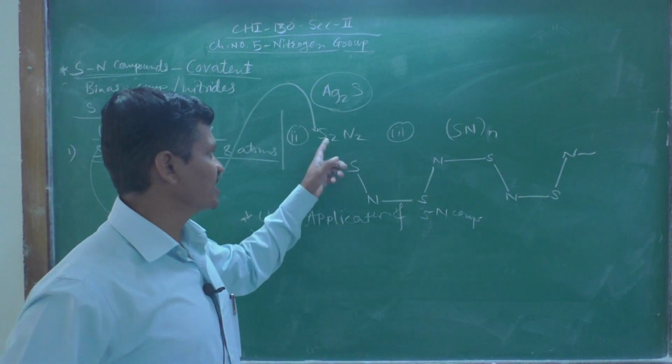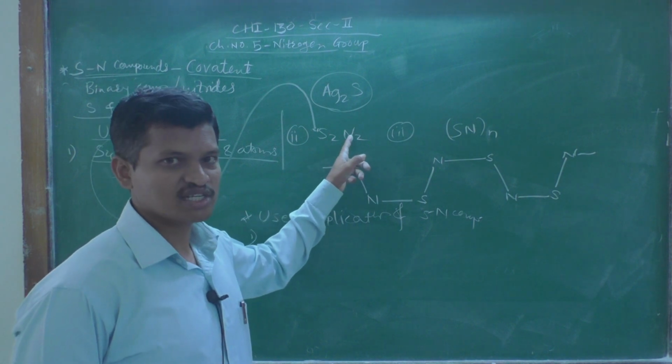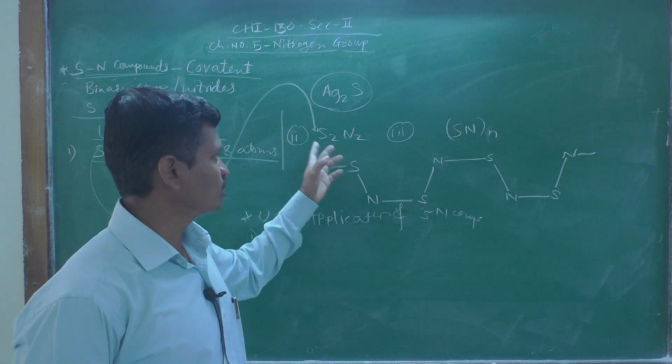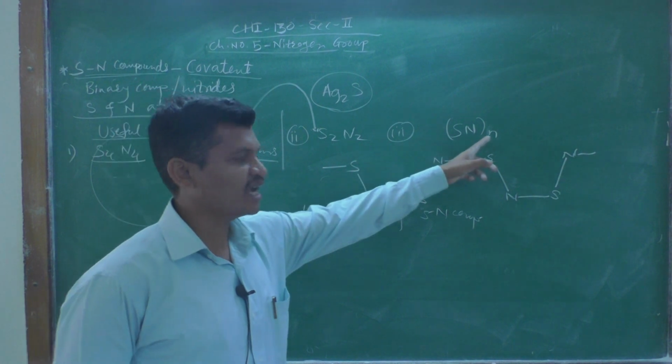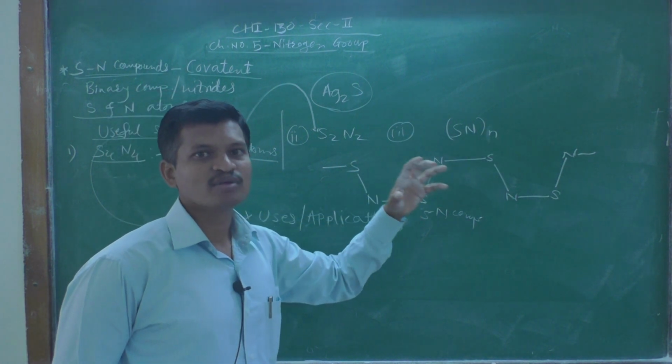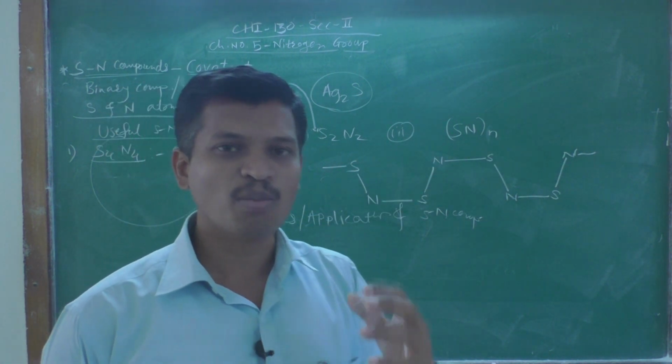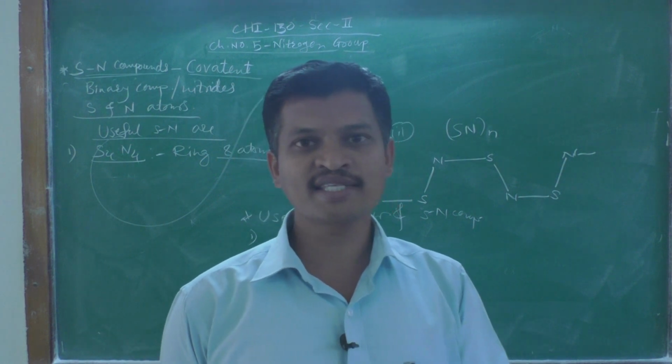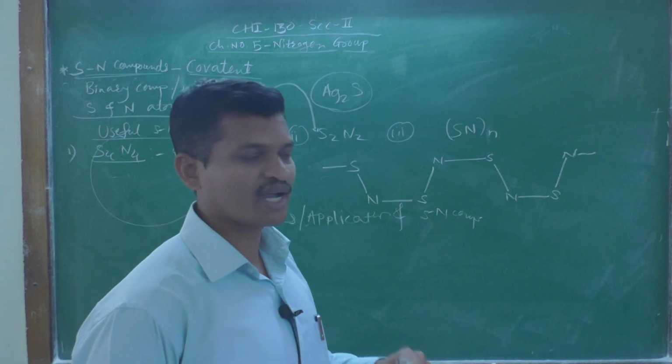See here, sulfur is a non-metal, nitrogen is also a non-metal. So the polymer of this SN, that is (SN)n, consists of both non-metals, that is sulfur and nitrogen.